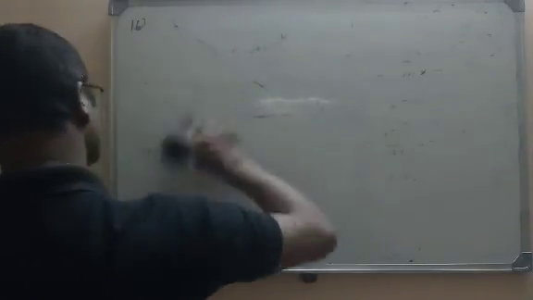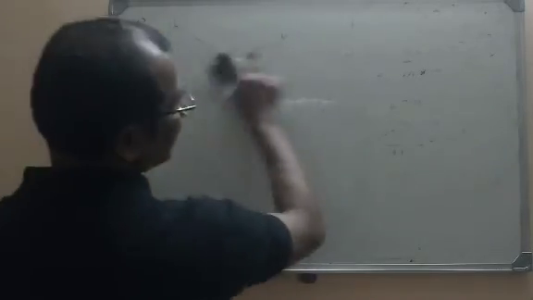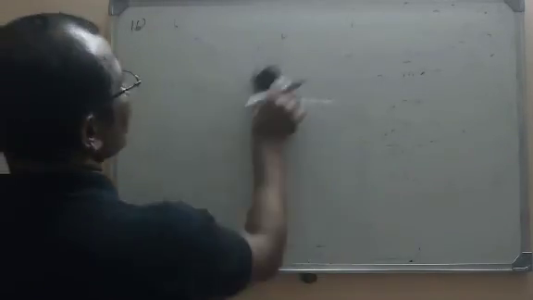Appearance is positive and disappearance is also positive. Appearance means it increases. Disappearance means the reactant disappears, so we put a negative sign. There is no other meaning for that negative sign.